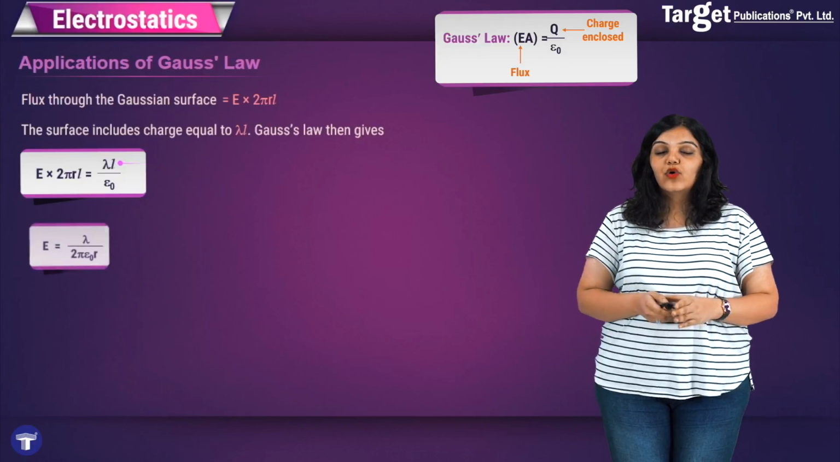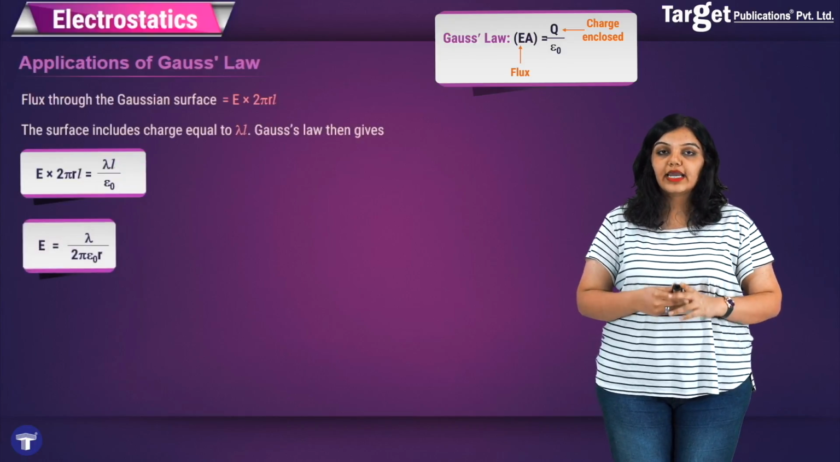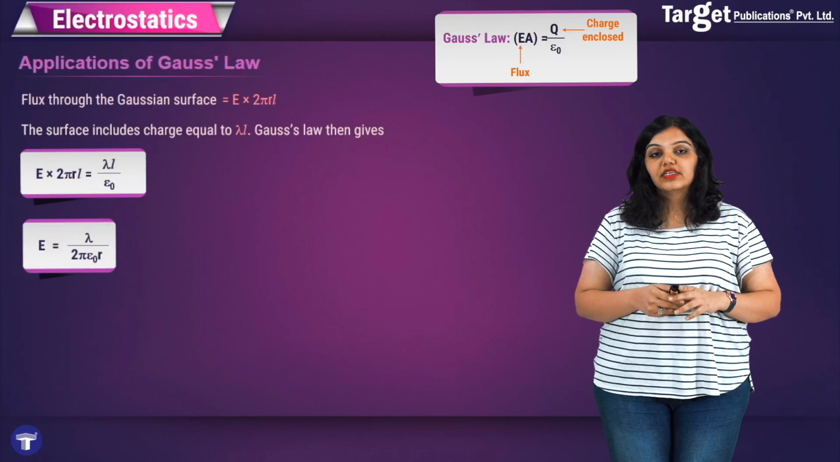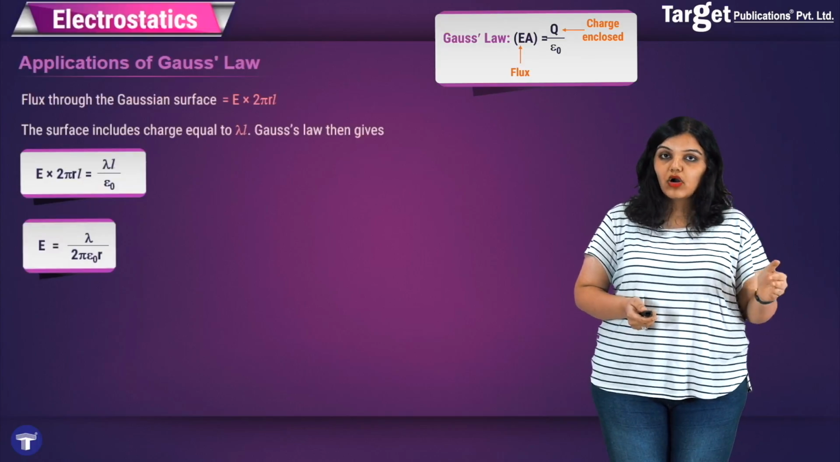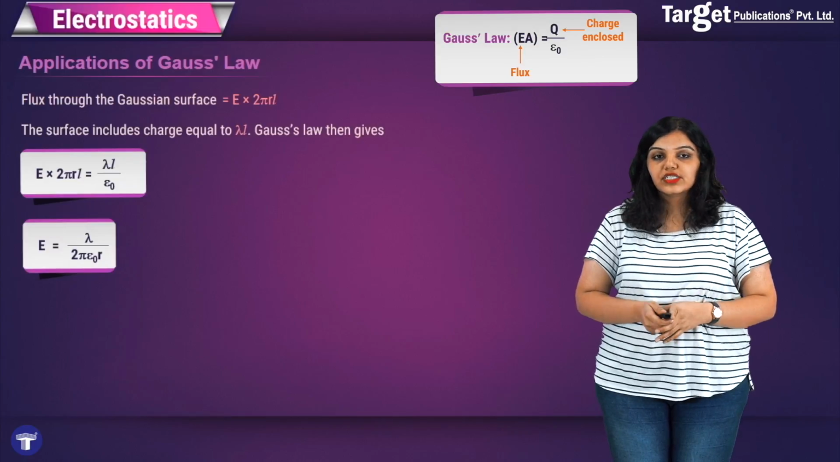Finally, I get the value of the expression, that is the electric field E is equal to lambda upon 2 pi epsilon naught r, and this is the final formula that we will get, and it came out so quickly from Gauss's law. It would have taken much longer, and it would be much harder to find it using the normal way that we were using.